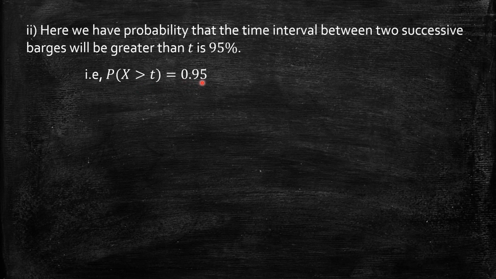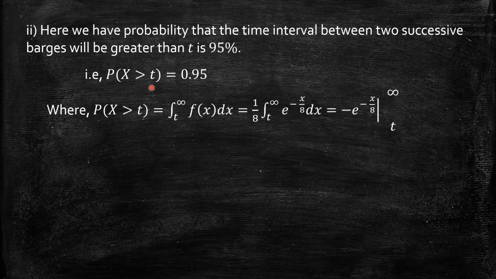Now keeping this aside, if at all I want to find the probability of x greater than t, how can I do that? That is nothing but integrating. So we have to integrate the PDF, which is defined here as 1 by 8 e power minus x by 8 between t to infinity. So time being, we keep this aside. We try to simplify this. So I take probability of x greater than t means integrating f of x from t to infinity. So this t to infinity is a subinterval of 0 to infinity, where f of x is already defined as 1 by 8 e power minus x by 8. So I substitute and integrate.